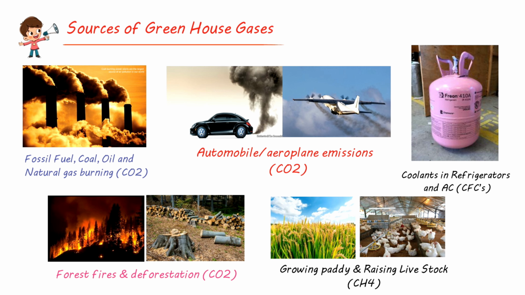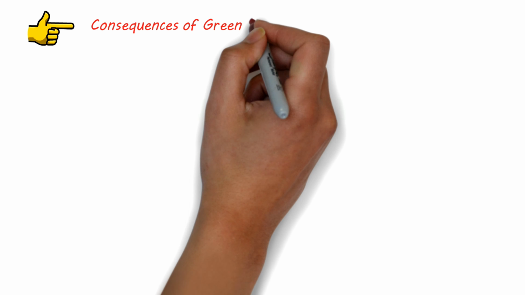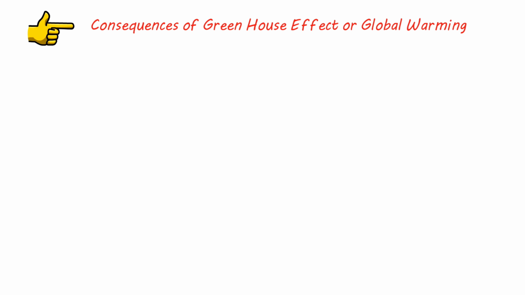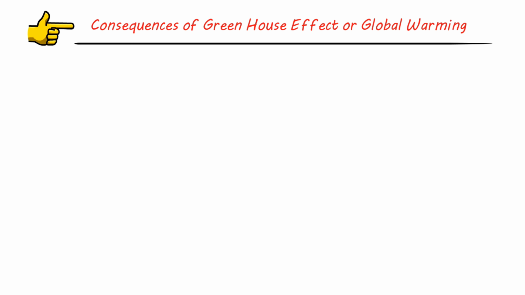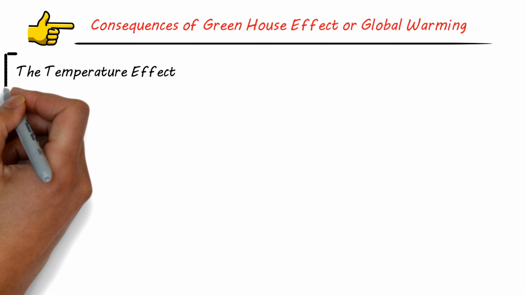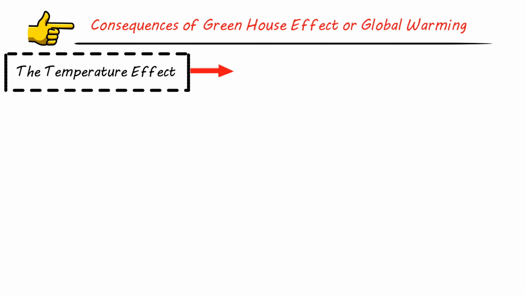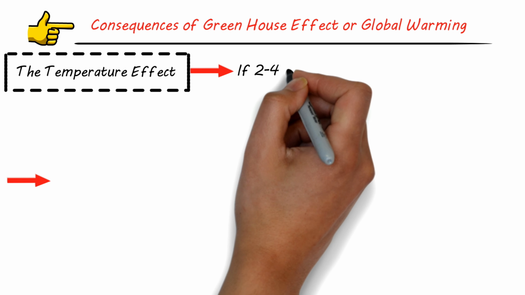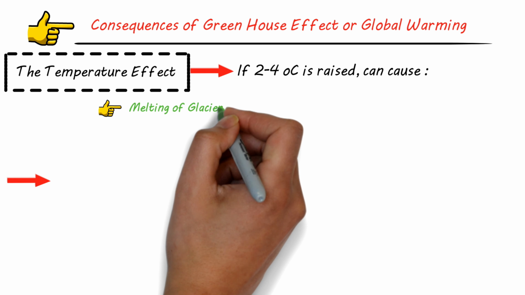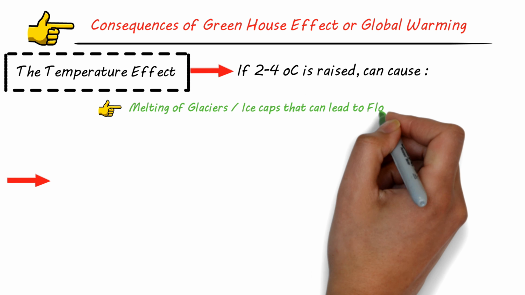So these are some of the sources from where you have higher concentrations of carbon dioxide and other gases in the atmosphere. Now, what are the consequences greenhouse effect or global warming have on us? The major consequence is the temperature effect. It has two aspects. Number one is, if the temperature is raised by 2 to 4 degrees, then it causes melting of glaciers and ice caps that can lead to flooding.